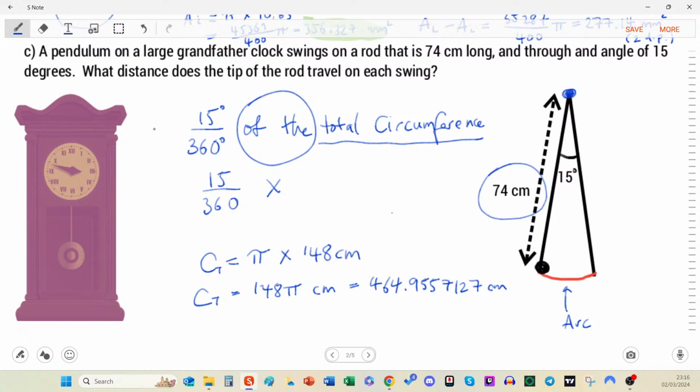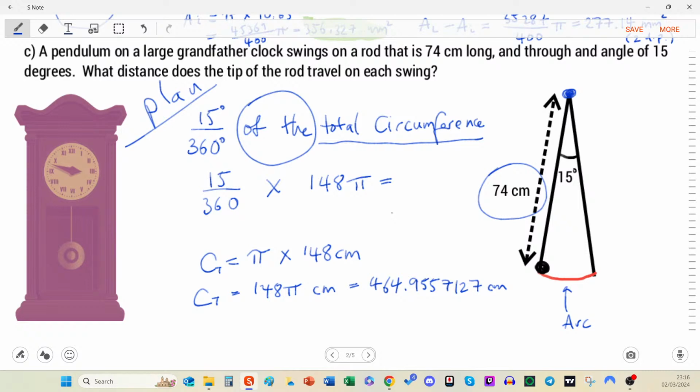Where are we at with this question? Thankfully, I've made myself a plan at the top, so I can always go back to it and see where I am. Okay, so this bit's done. The total circumference is 148 pi, but I want this fraction of it. If I want a fraction of a number, I just multiply by that.